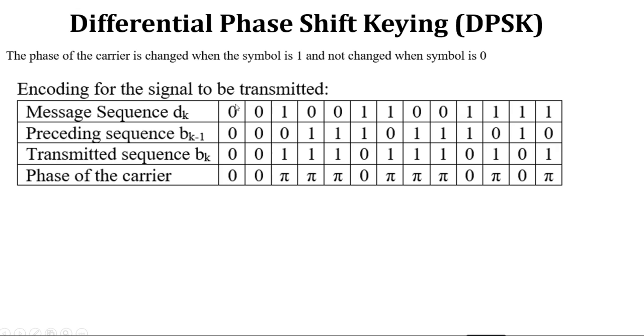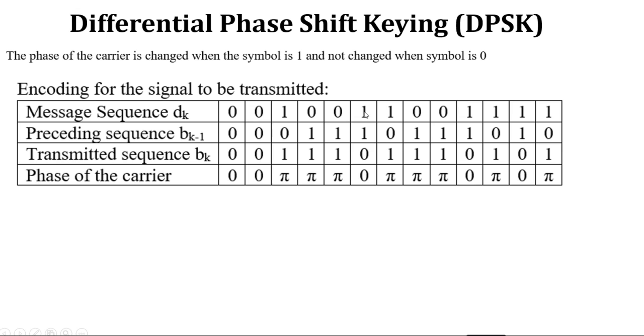The fourth row is the phase of the carrier. We have considered an arbitrary sequence 0 0 1 0 0 1 1 0 0 1 1 1 1 and so on. Initially we have to consider it is 0. So what happens in DPSK: if the previous phase is 0 and symbol 1 is there, then there is a change in the phase of the carrier. When the bit is 0 there is no change in the phase, and when the bit is 1 there is a change in the phase.